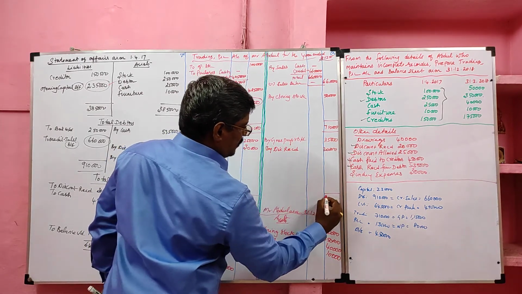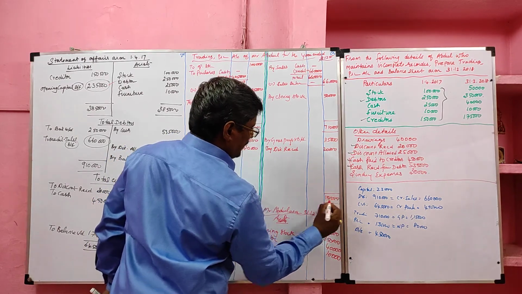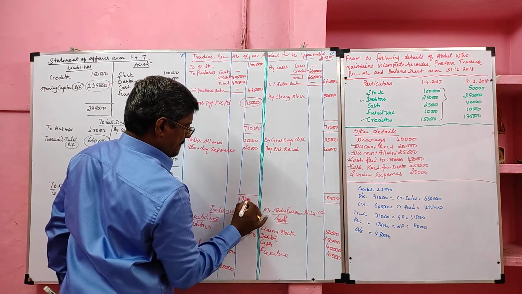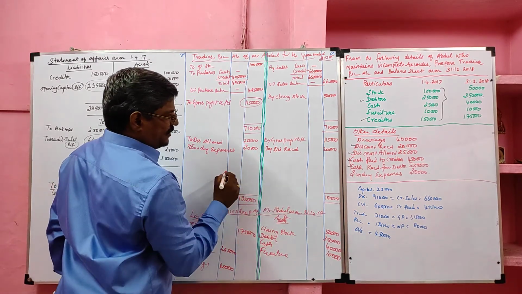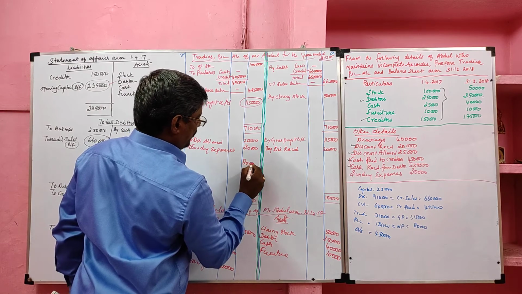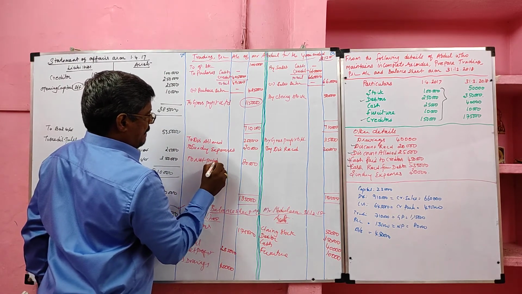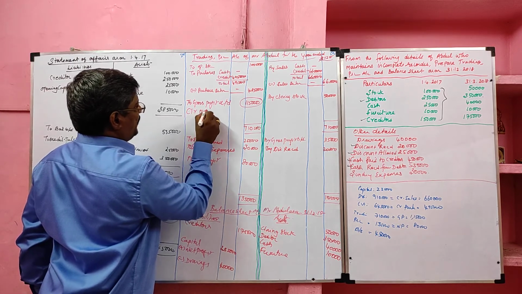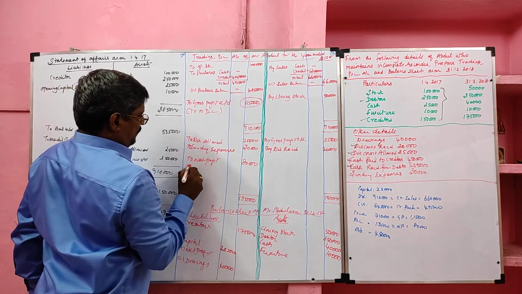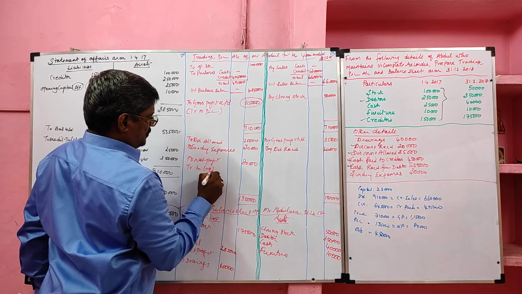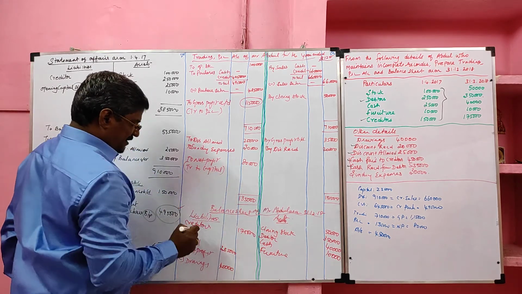The total of profit and loss account is 1,35,000. Deduct this 55,000. The net profit is 80,000. Gross profit is transferred to profit and loss account. Net profit is transferred to capital account. This net profit should be added with the capital.